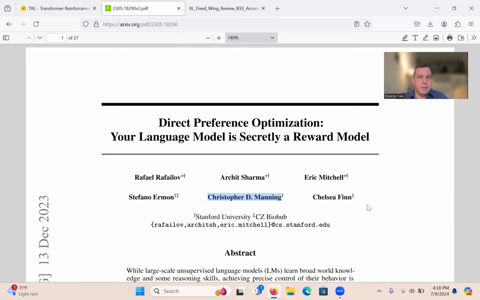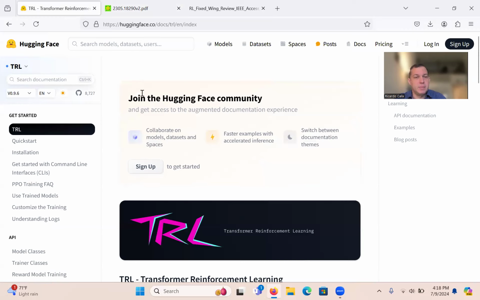Anyway, if you are looking for a library to use for this kind of work, I highly recommend the Hugging Face TRL library. That stands for Transformers Reinforcement Learning. You can take something like a GPT-2, and they have very nice Jupyter notebooks here. You can take a GPT-2 or something that's available on the hub, and then use their trainer for reinforcement learning through human feedback, and fine-tune this model with the TRL library to do some tasks.